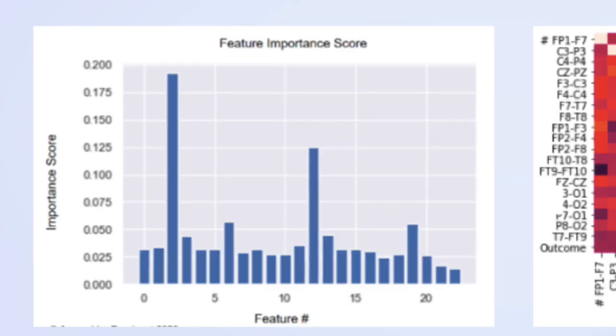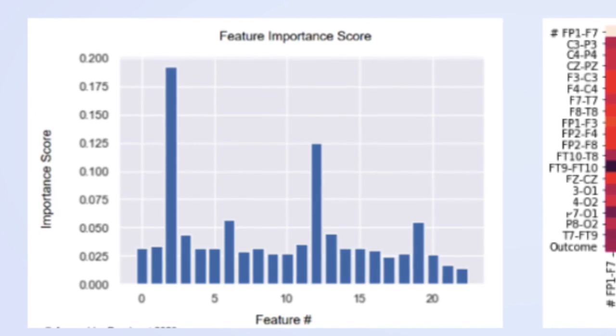So the data set that I used in this study is the CHB-MIT EEG data set. And in this data set, I had data from 23 channels and 24 patients. So for pre-processing, I calculated the feature importance scores for each column, and any columns that had feature importance score of less than 0.03 were removed from the data set.